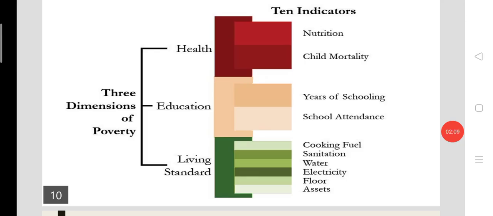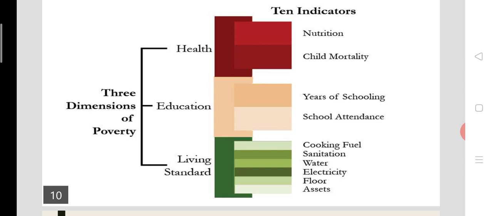Moreover, each of the three dimensions of the multi-dimensional poverty index has its own unique sub-indicators. While the health dimension has two sub-indicators, namely nutrition and child mortality, education also has two indicators, namely schooling years and school attendance.